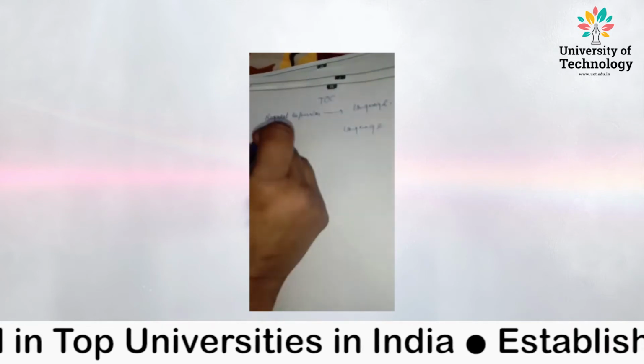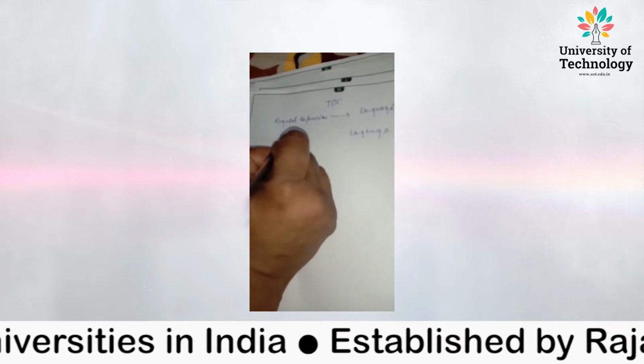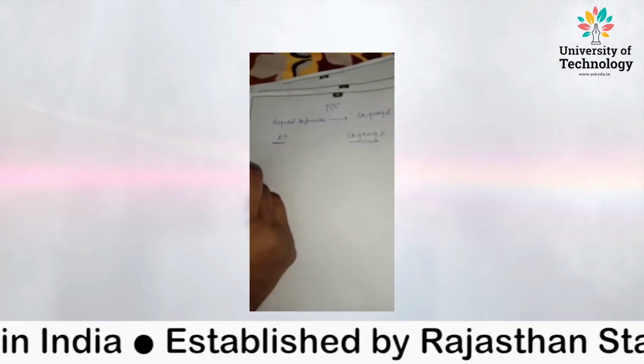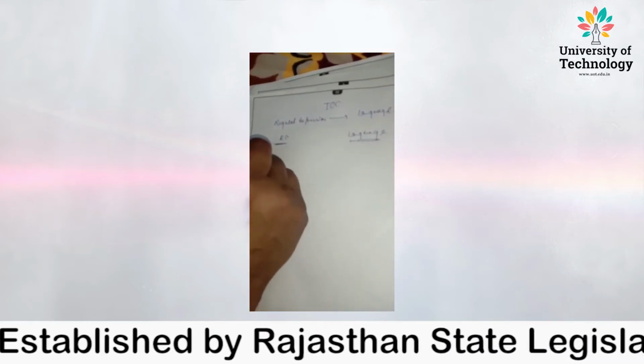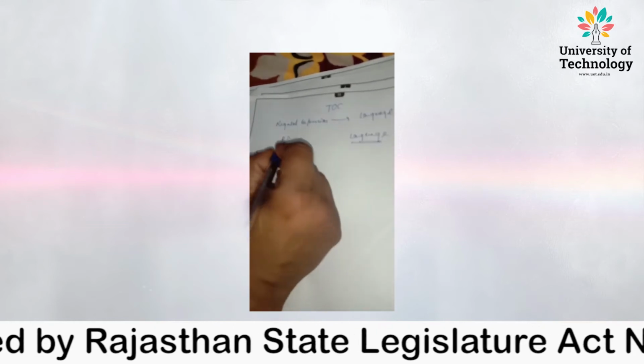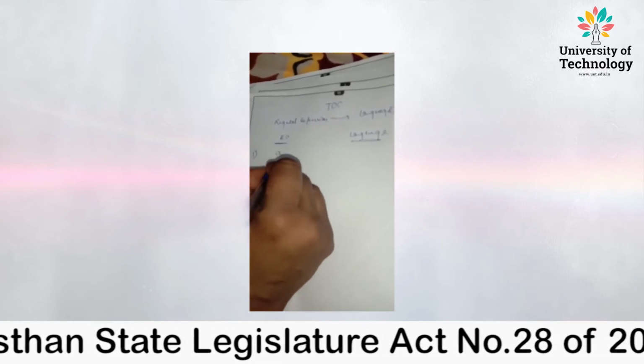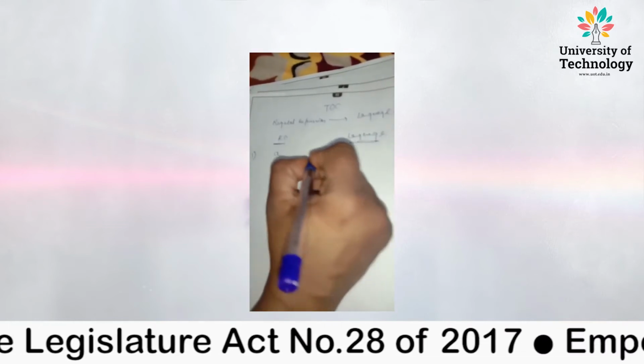See here, RE stands for regular expression and this is the language. Right? So let's take an example. Suppose first A is given to us and we have to convert this regular expression A into language. Then what is going to be the language? It's going to be A only.